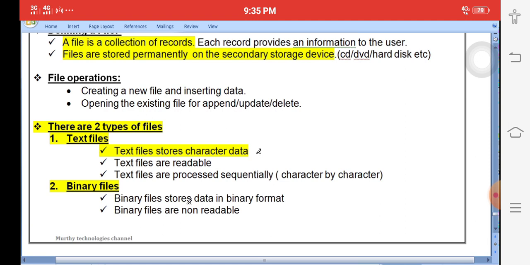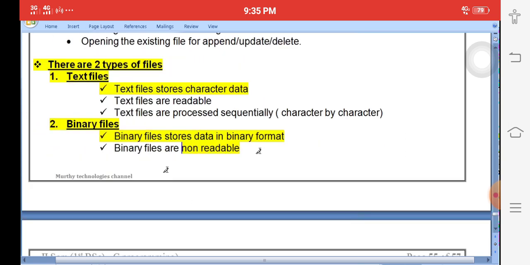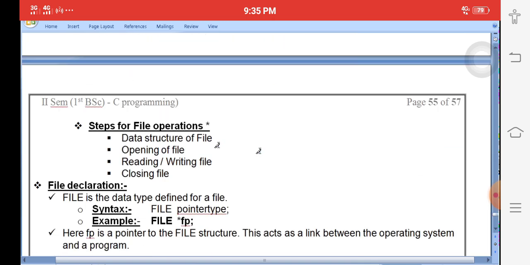Binary files store the data in binary format. We cannot read it; it is non-readable. That means we cannot read the data without a program. With a program, we can read the data. But text files can be read directly, one by one, without a program, because they are notepad files, called text files.